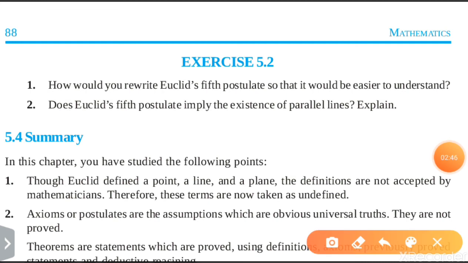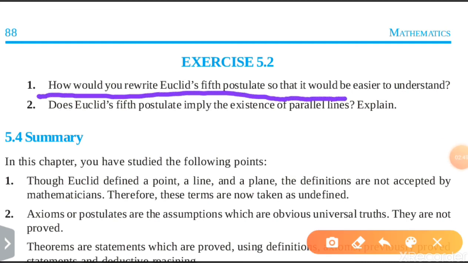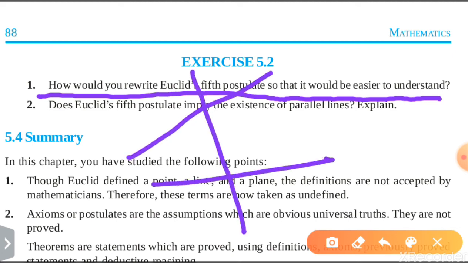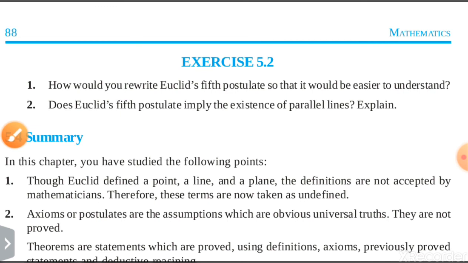Now the next, exercise 5.2, question number 1. How would you rewrite Euclid's fifth postulate so that it would be easier to understand? I have explained this question in my previous video also. If two lines are intersected by a line segment and the sum of the two interior angles on one side, the co-interior angles, is less than 180 degrees, then these lines will certainly meet at a point. Now move to the next question.